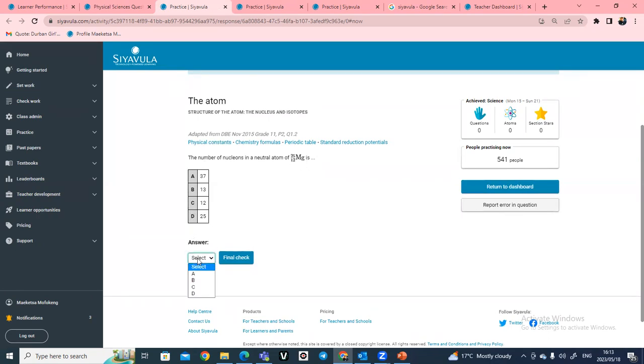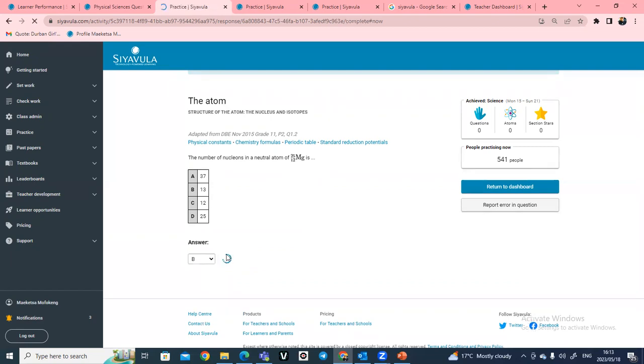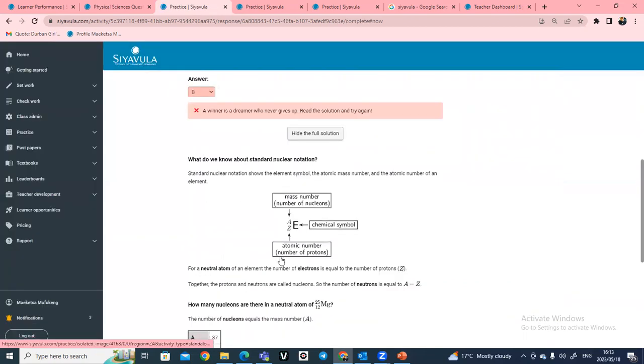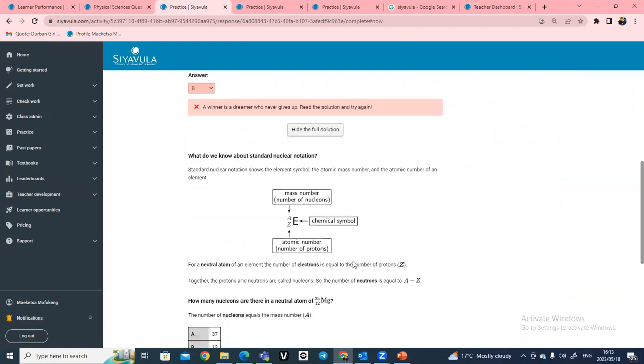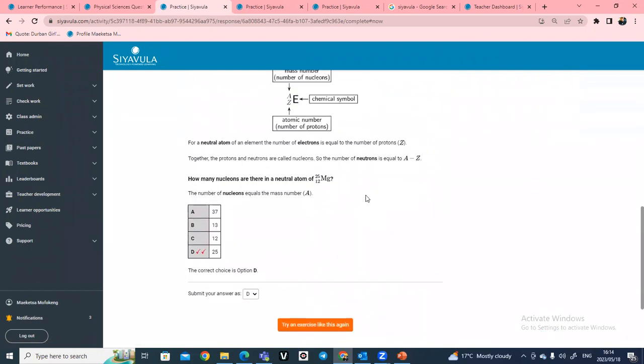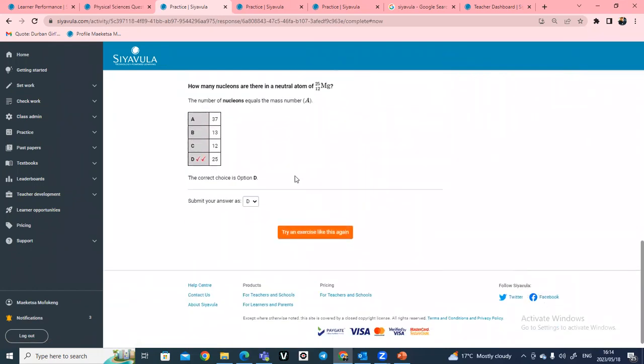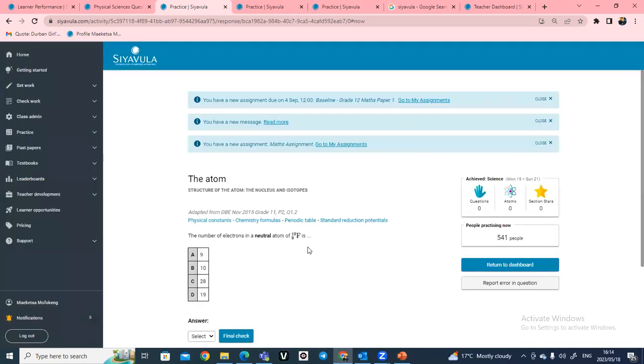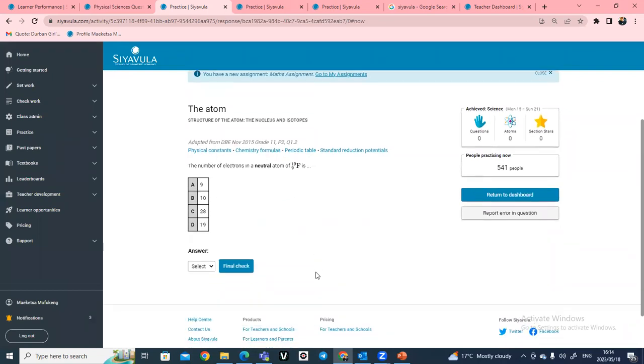And then from there, obviously, learners will work it out on a piece of paper. And then from there, they will just select the answer, and then they will be able to get marked automatically. Whether you got the answer right or wrong, Siyavula will explain to you how you were supposed to do it. And once you have received the answer, or you have read through this, you can always click on, let's try this exercise again.